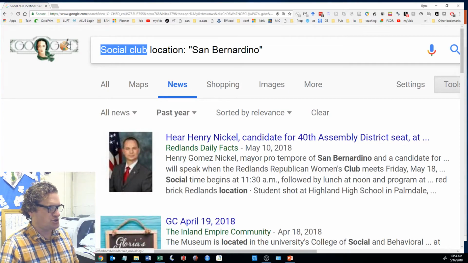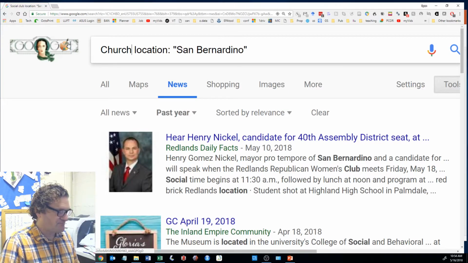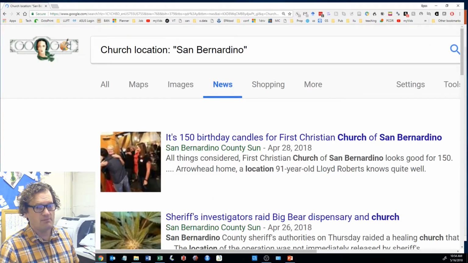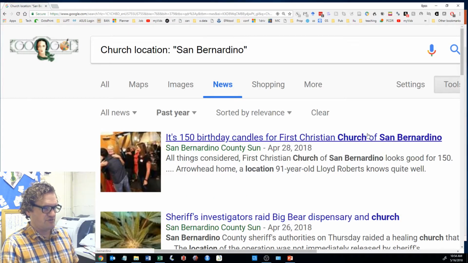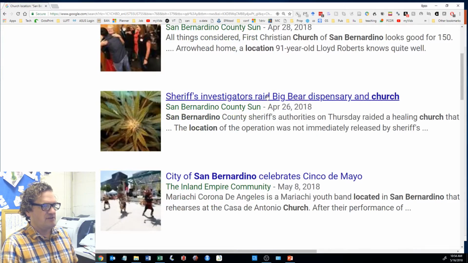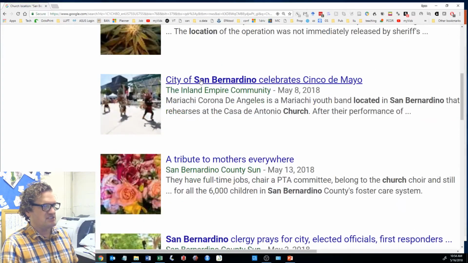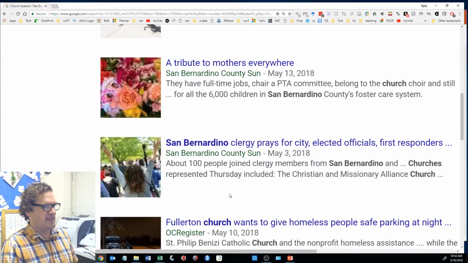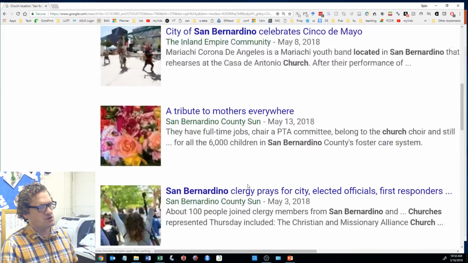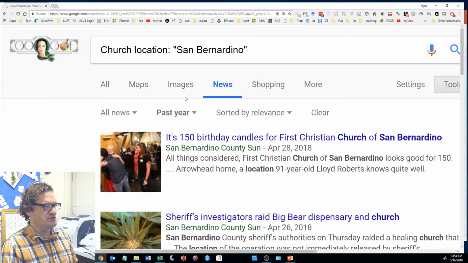Let's put in church, and you'll see things coming up. And these are all things that come up within the last year. So there's the First Christian Church of San Bernardino. There's a raid of a Big Bear dispensary and church. Here's the city of San Bernardino celebrating Cinco de Mayo at a church. And here's San Bernardino clergy, just different churches in San Bernardino doing different things.